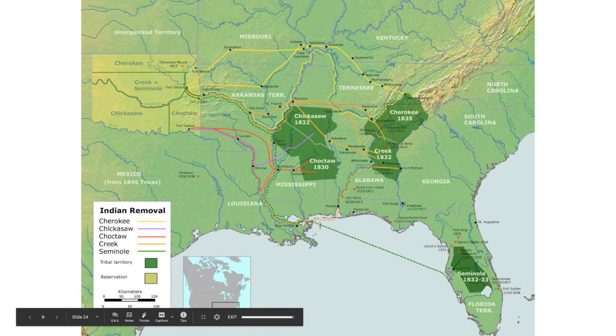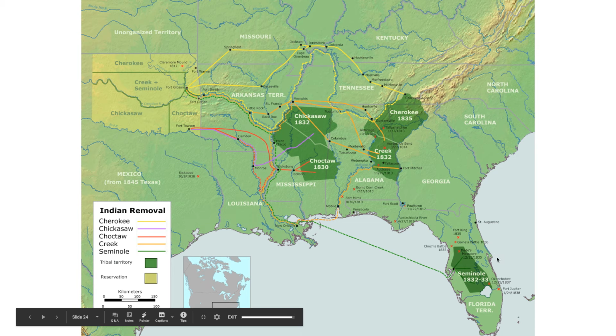Here's the map of the different groups and where they lived and where they had to move. So we start off with the Choctaw, the Chickasaw. So this large group is where most of those natives lived, and they had to take a route into this area. So this is where Oklahoma is, but back then it wasn't the state of Oklahoma yet. It was called Indian Territory.